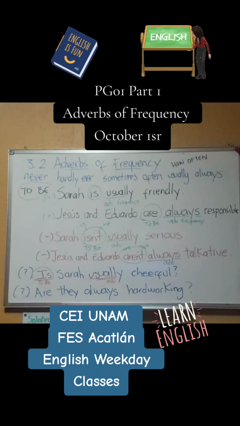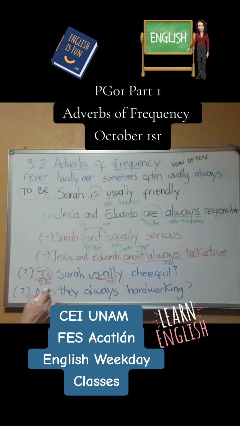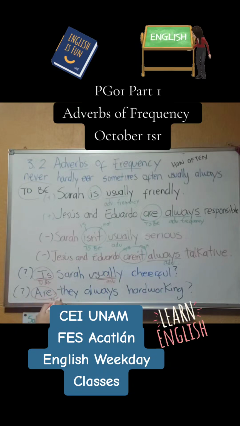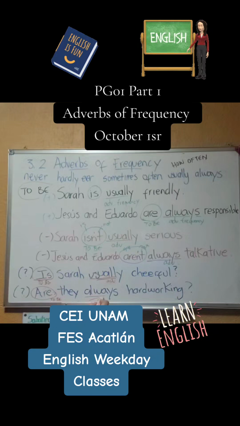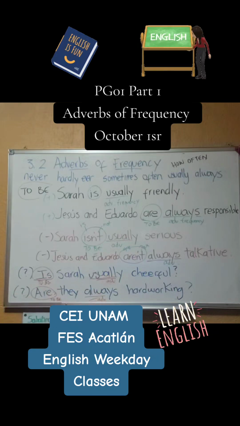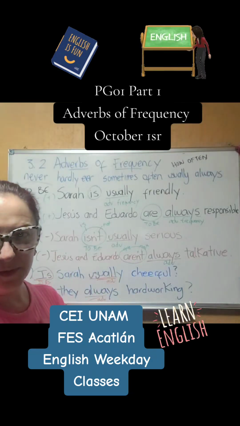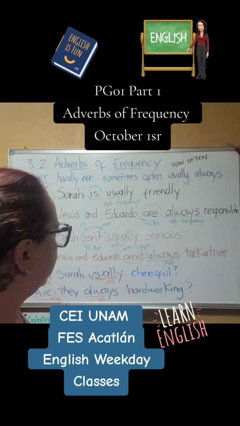Are they always hardworking? So we go here with the verb to be and then the adverb of frequency. You see? So we're talking about only the verb to be in this example.